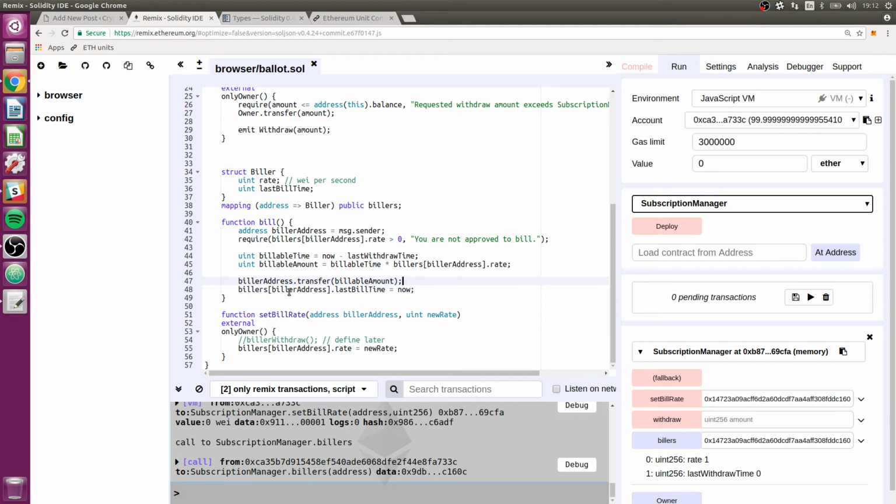But even if it's a contract, it can receive ether here, and it can even emit events, I believe, and they will still return correctly. It's only when it uses more than that small amount of gas that you have to worry. Okay, so